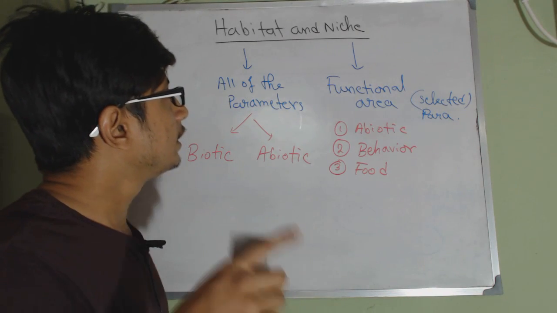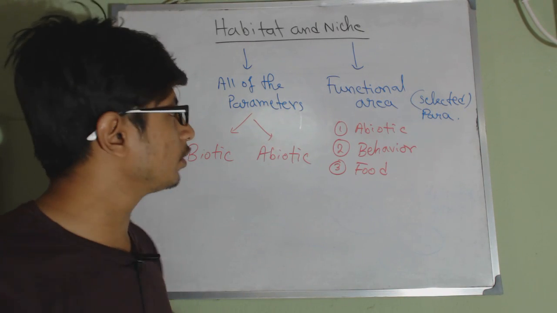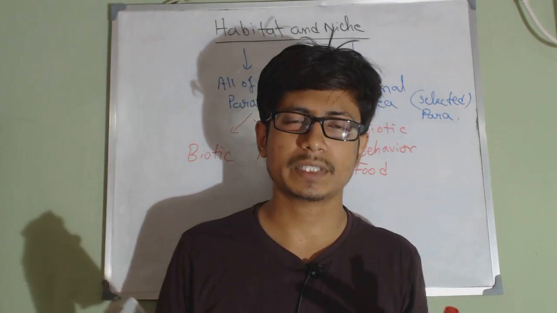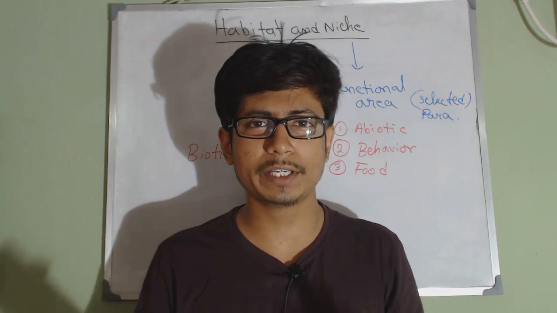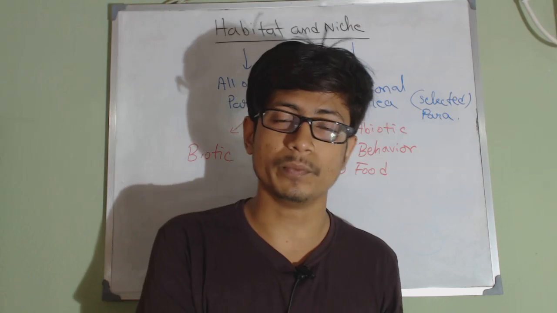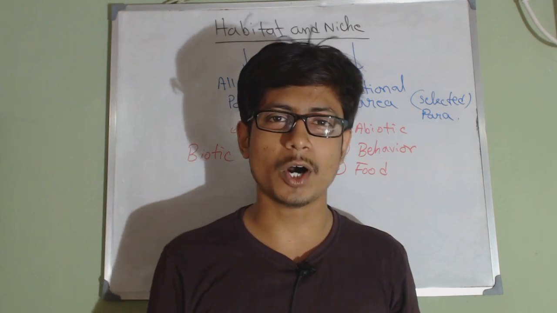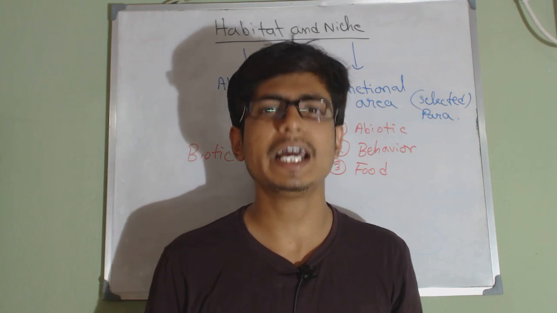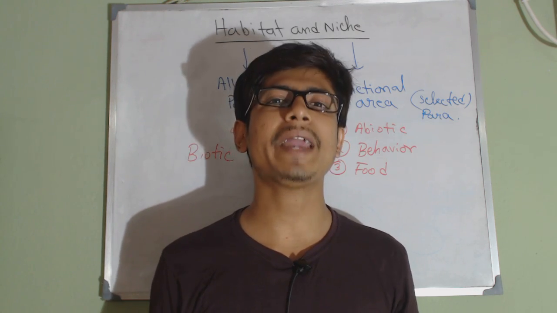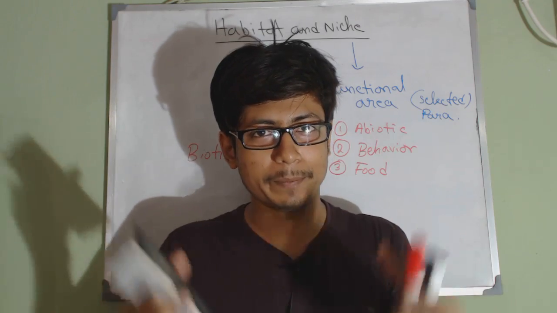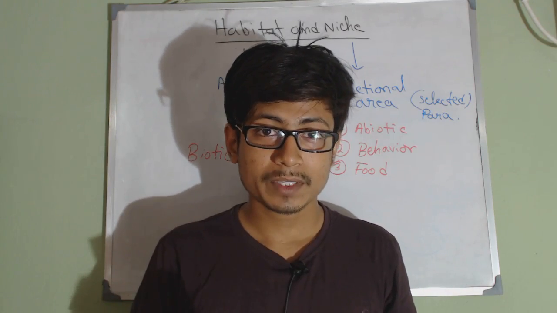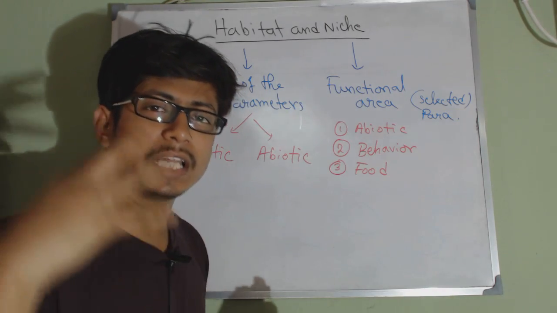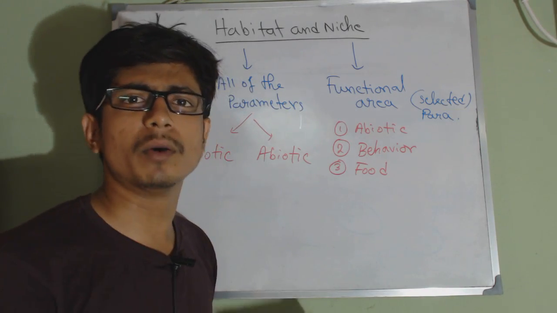Now alongside we must talk about a simple concept. Let's say there are multiple organisms living in a particular habitat, and that is true. For example, a cat, a dog, a bird species, and multiple species live together in a particular habitat, and we all know that, right? So many organisms can live in a particular habitat, but organisms with the same niche cannot live together without competition.